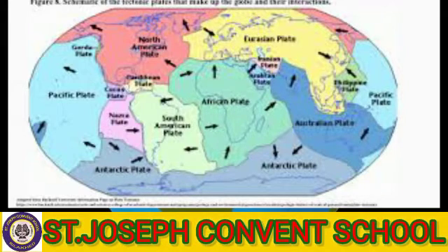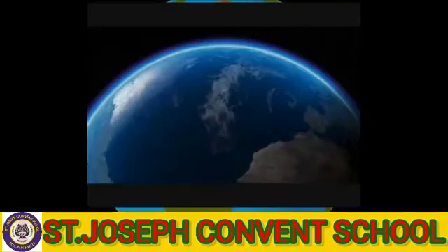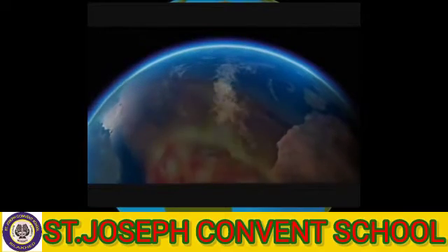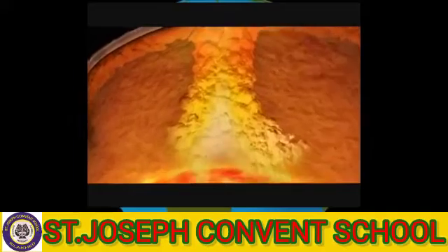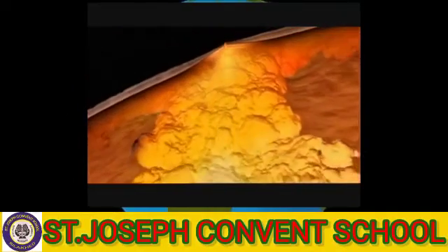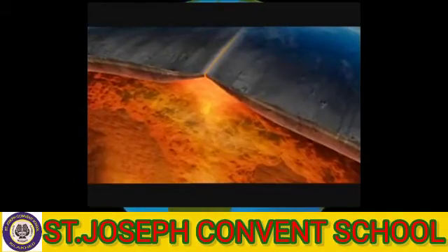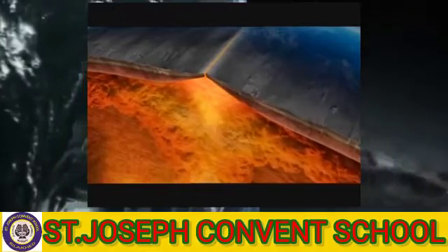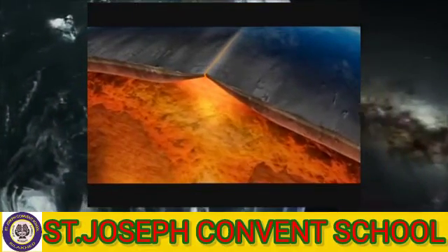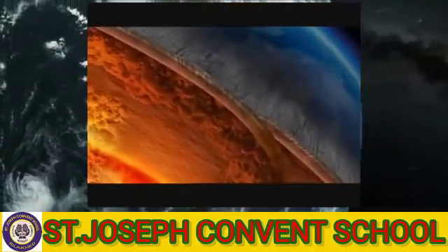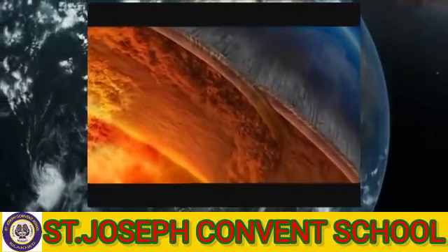What is the force or the cause for its movement? Heat and pressure from the molten magma in the interior of the earth result in convection currents. The heated molten magma rises up, cools down, and then comes back.